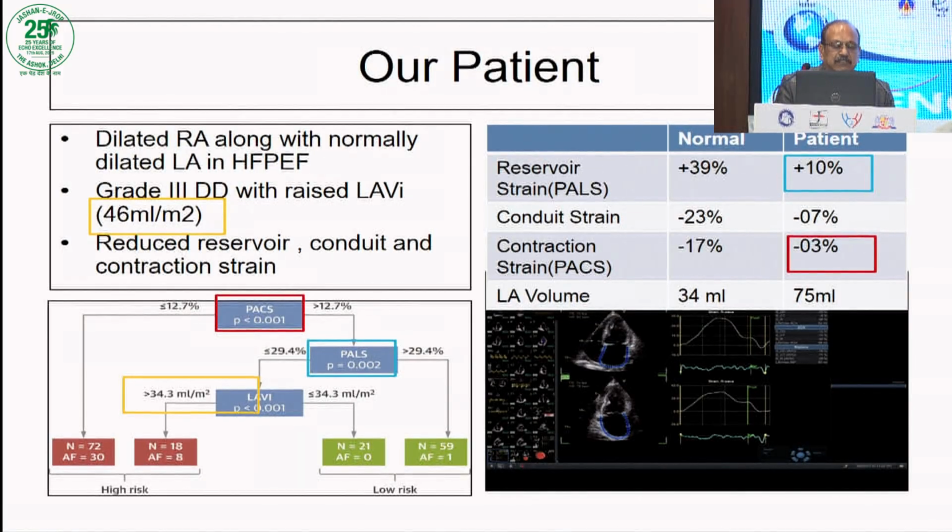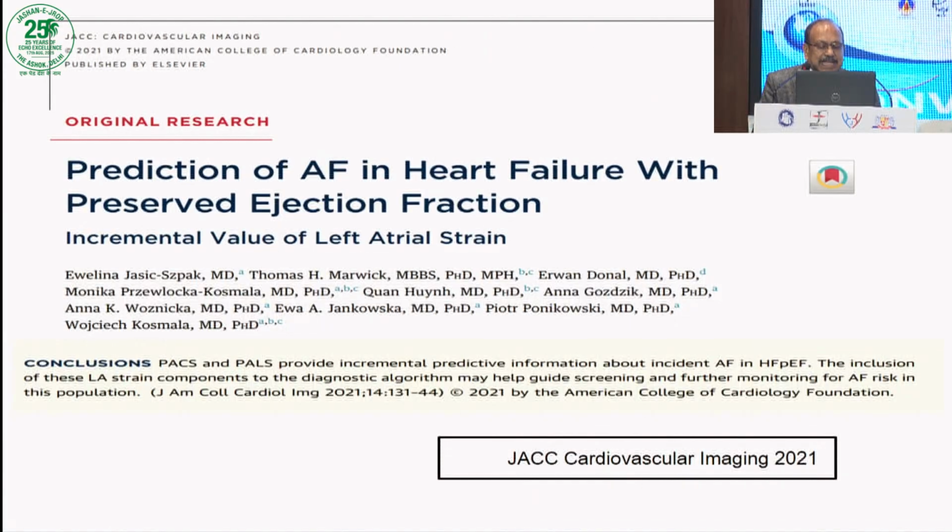If I take the cutoff value of -12.7, 30 people out of 72 will develop atrial fibrillation. If I take the value on the other side, more than 17% or more than 12.7, 8 out of 18 will develop atrial fibrillation. Together, 30 plus 8, 38 out of 90 people, almost 50%, will develop atrial fibrillation just based on this data. And that's exactly the answer.